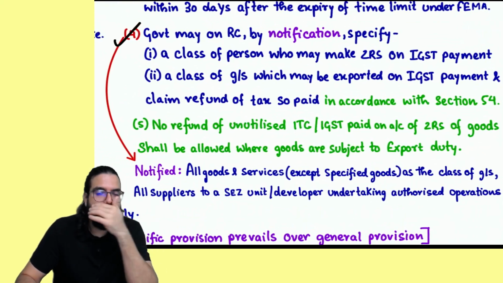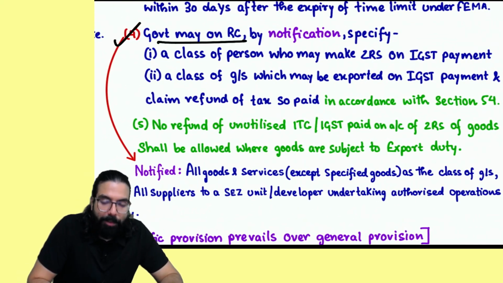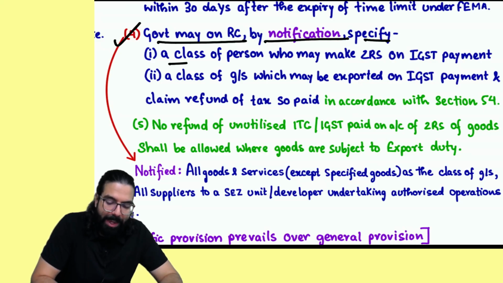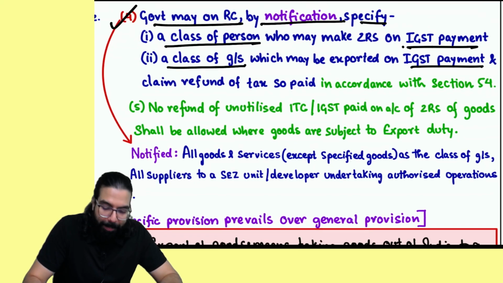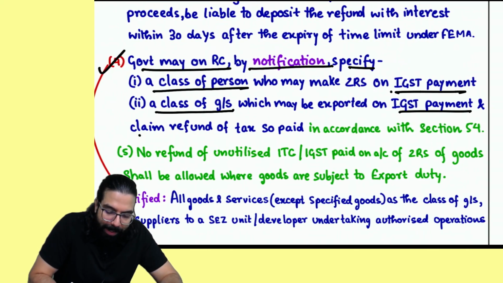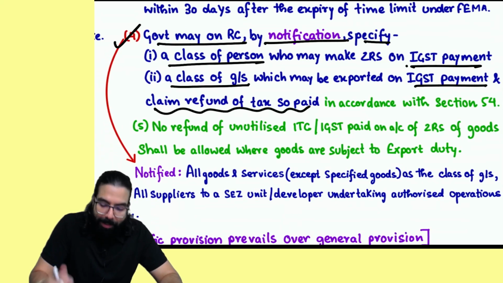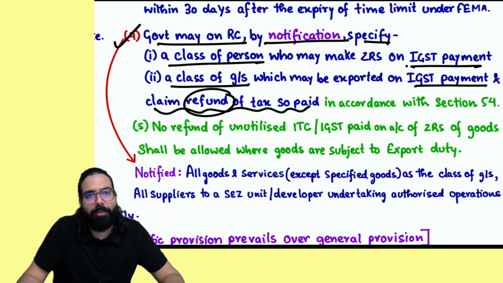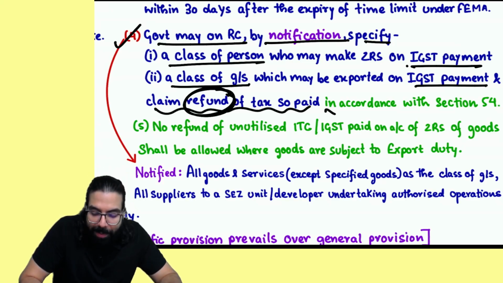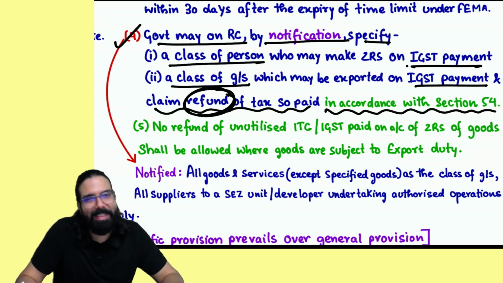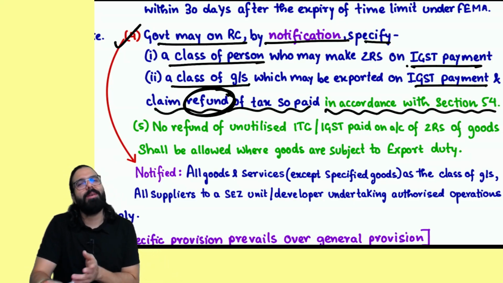Here, they went ahead and told government, on the recommendation of council, by notification specify a class of person or a class of goods and service which can be supplied on IGST payment, and you can go ahead and claim a refund of the tax so paid. Now, refund is always claimed under section number 54, right? So, they have told refund which you claim in accordance with section number 54. Nothing. This was just a missing word which was there.